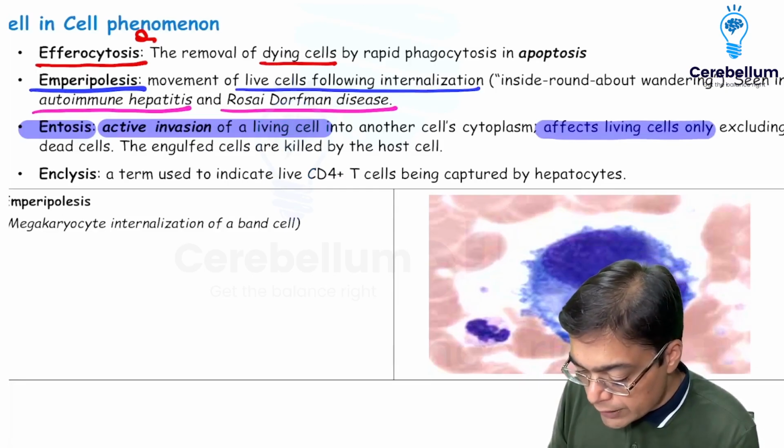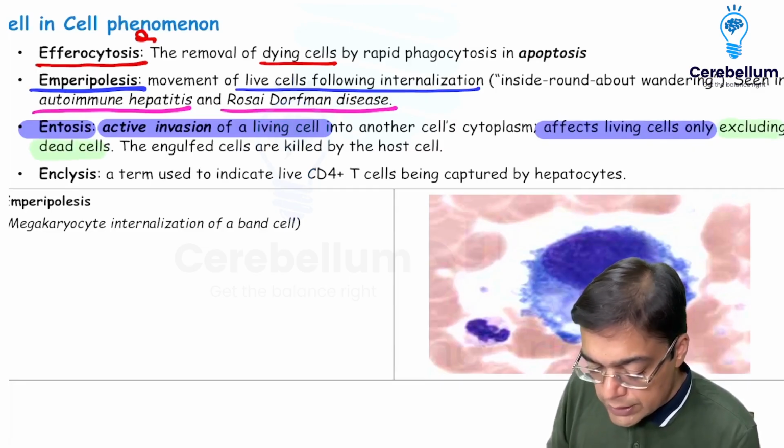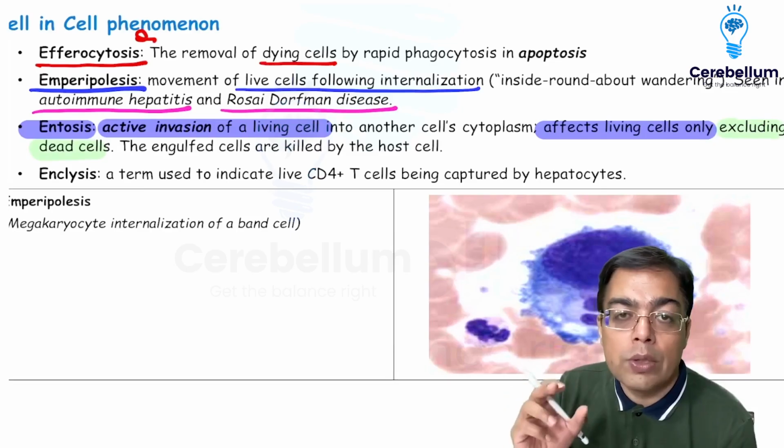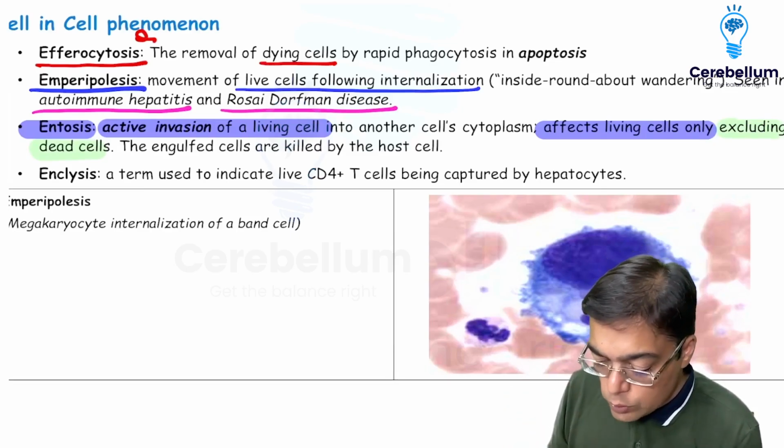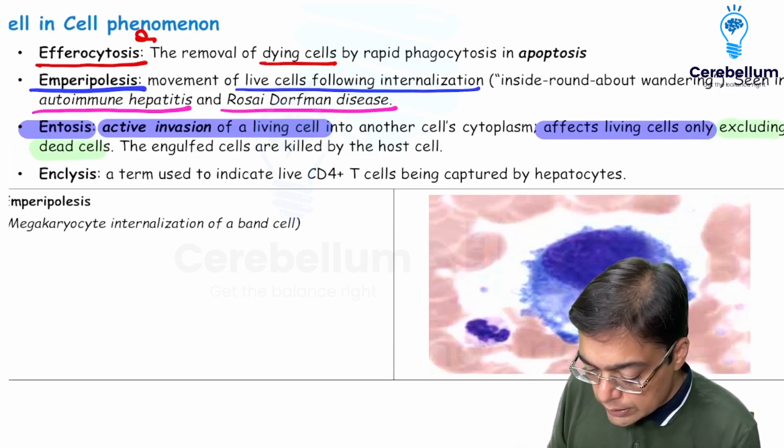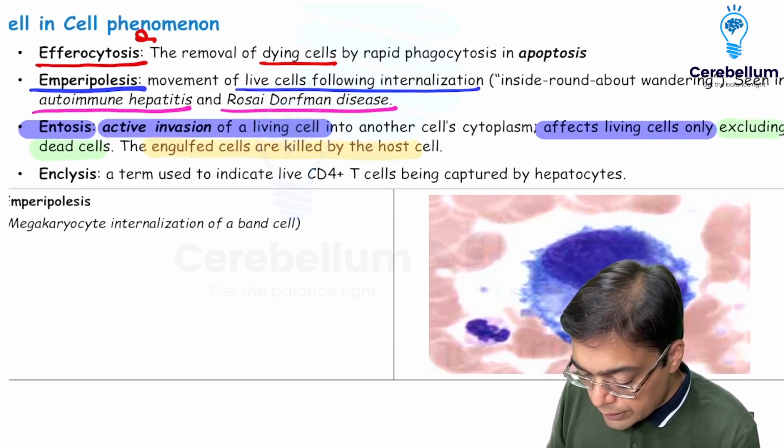So it is going to be affecting living cells only. It excludes any kind of dead cells. Remember, in case of efferocytosis, you are only and only talking about dead cells. But over here, you are going to be excluding the dead cells, and then the engulfed cells are going to be killed by the host cell.